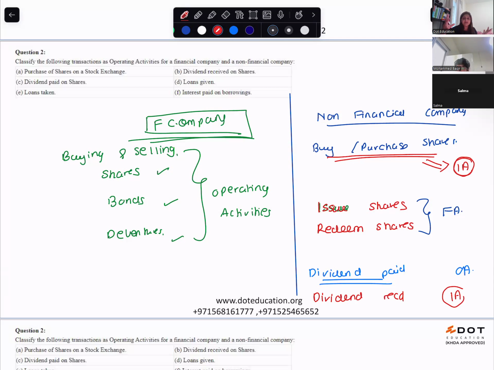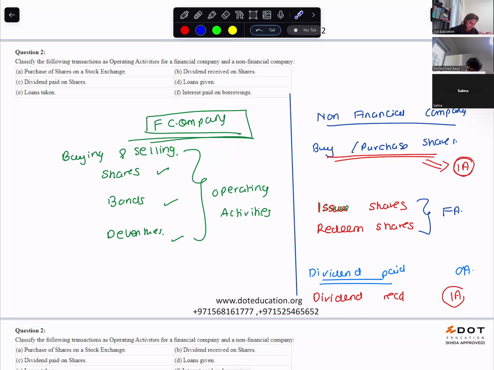It is very important that you understand this concept: for financial companies, shares, bonds, debentures are day-to-day operations. But for non-financial companies, shares and bonds could be either investing activity or financing activity. If you are purchasing shares, it is investing activity. But if you are issuing and redeeming shares, it is financing. Issue shares, redeem shares: financing activity. Dividend paid: operating activity. Dividend received: investing activity. Very, very important concept.